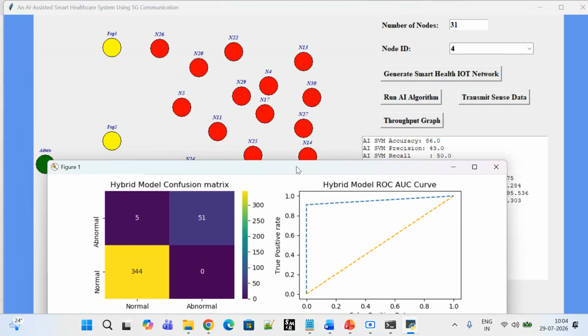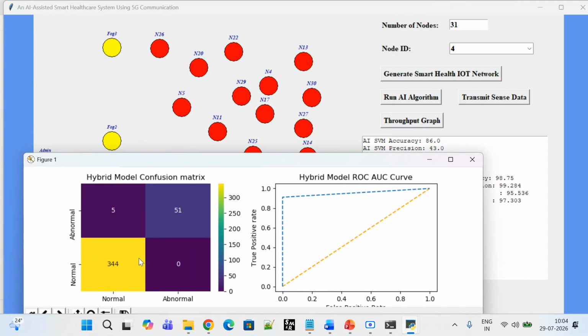You can see here the hybrid model. Blue and yellow are correctly predicted, and 5 are incorrectly predicted. So these 5 files will be generated and stored in our folders. Okay, so now we can see the hybrid model ROC and AUC curve. It is above the orange line, so it is a true positive and correctly predicted.